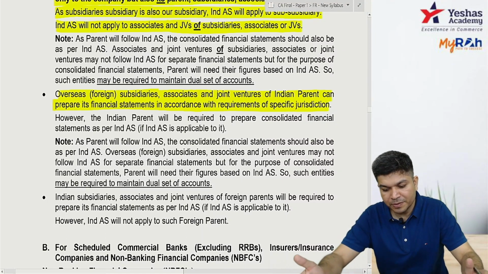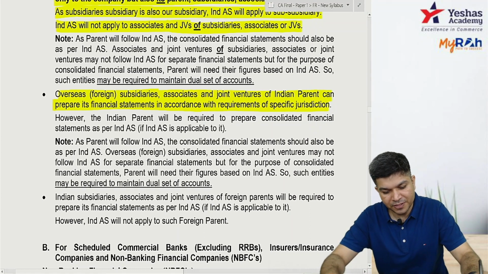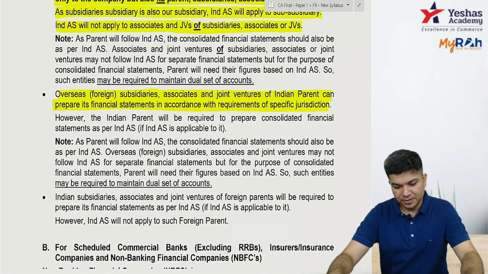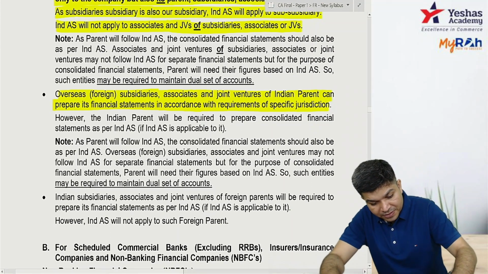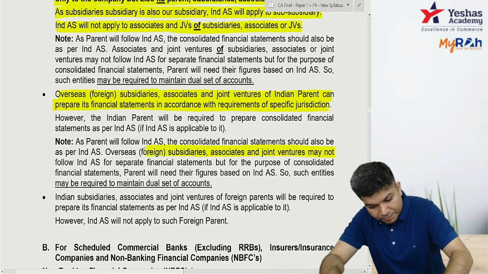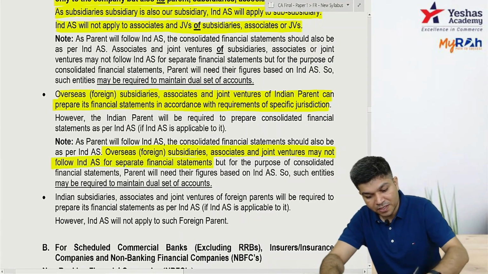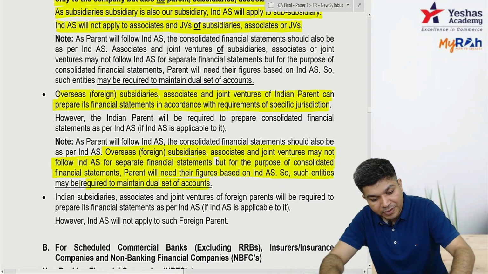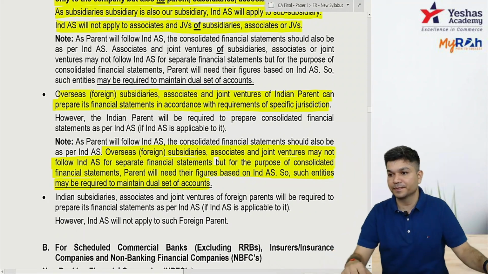The Indian parent has to prepare CFS as per IND AS if IND AS applies to it. Now the overseas subsidiaries may not follow IND AS for SFS purpose. But for the purpose of consolidation, they need to give data to their parent, which will be based on IND AS. So they have to maintain a dual set of books.